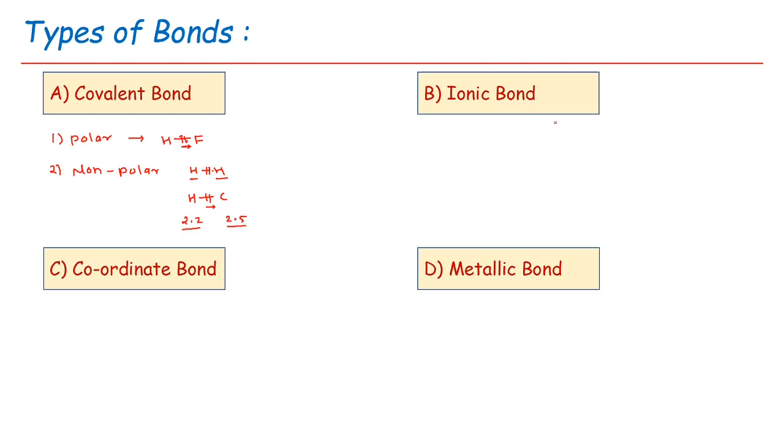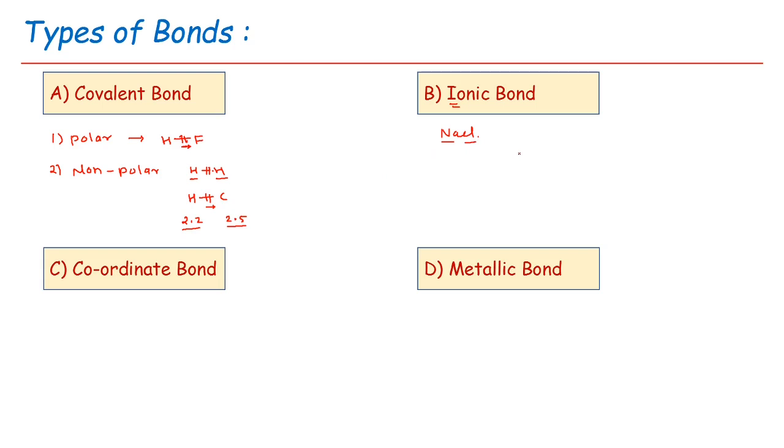Second type of bond is ionic bond. In case of ionic bond, there is complete transfer of electrons from one atom to the other atom. This will happen only when there is a maximum electronegativity difference between the two combining atoms. Let us see the example of sodium chloride. In case of sodium chloride, the electron from sodium metal is completely transferred to Cl. Let us see the diagrammatic representation.